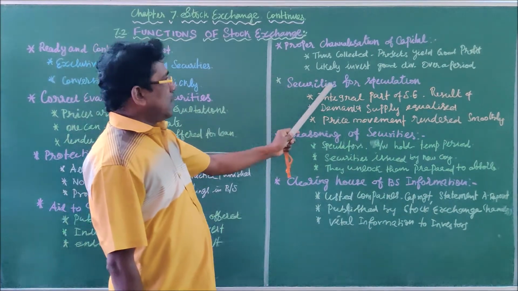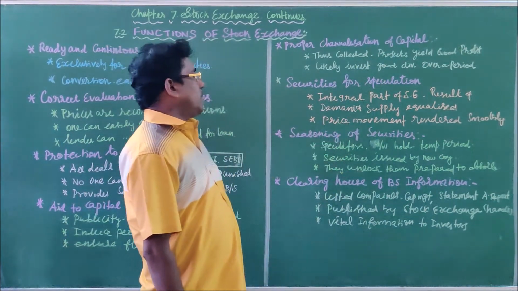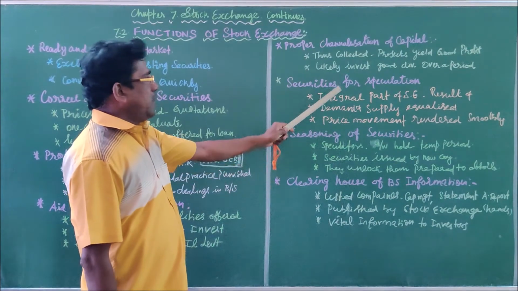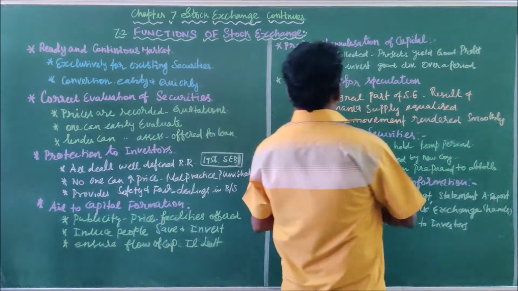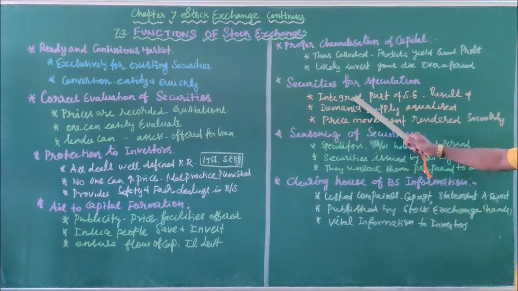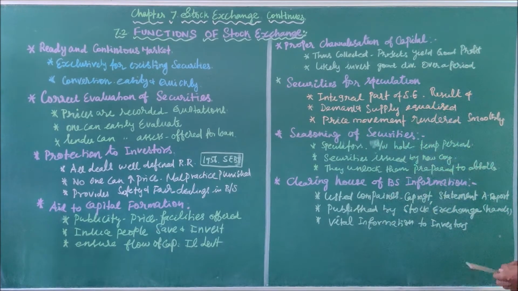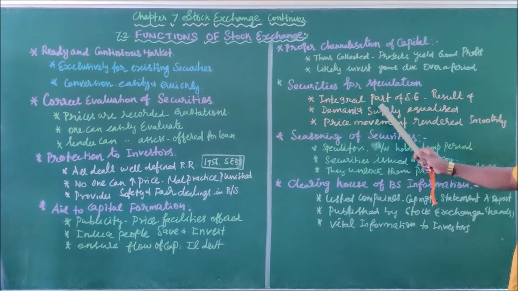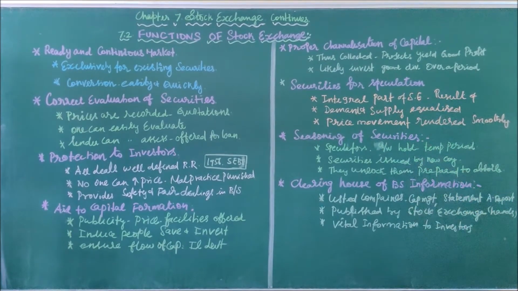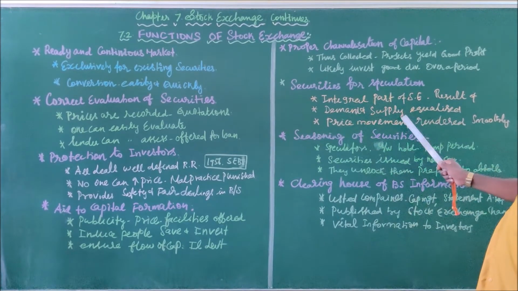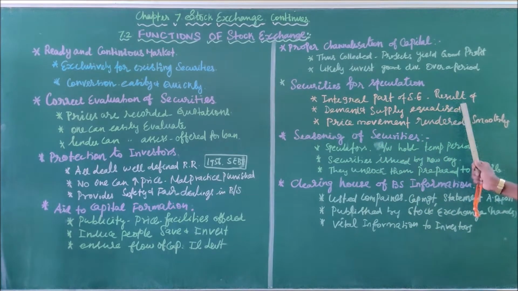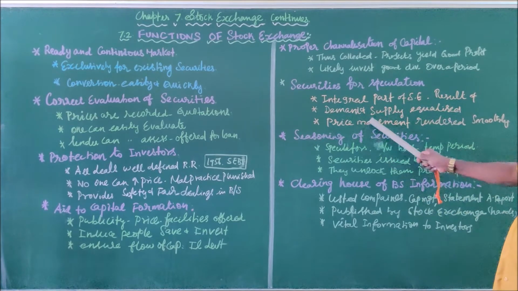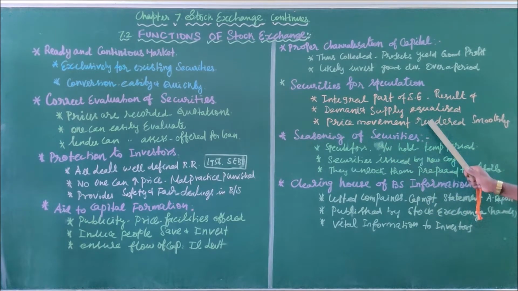Then securities for speculation. Speculation is an integral part of the stock exchange. As a result of speculation, the demand and supply are equalized. The demand and the supply for the securities are equalized. Once the demand and supply are equalized, automatically the price movement of the securities is also rendered smoothly.